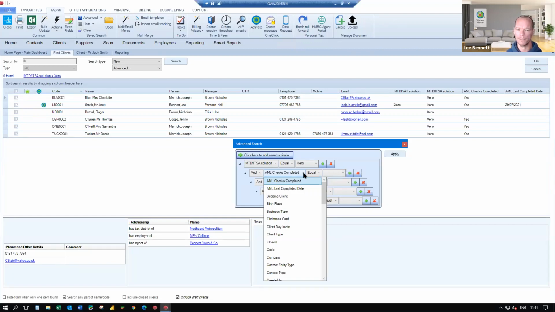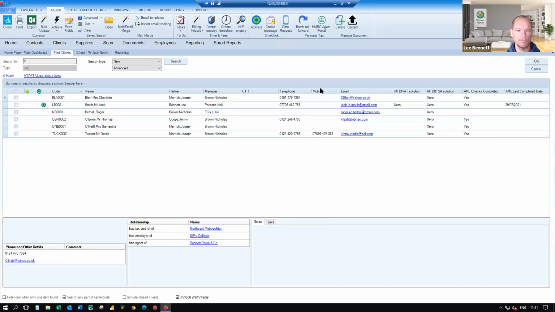I have seen some practices that will also profile their clients into bands for MTD purposes. So not just what solution they're using, but almost what type of message do they need to know about. And that could be based just on your knowledge of the client. It could be based on something around their actual tax return data, which we'll come to look at in a moment or two. We will actually come back to this, because once you've made your list, obviously you then need to do something with it rather than just have a nice little list that you can look at.